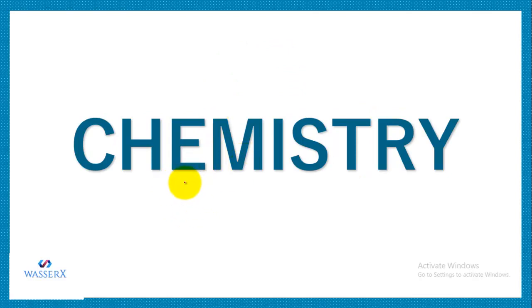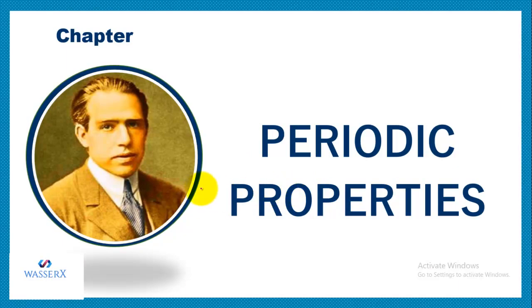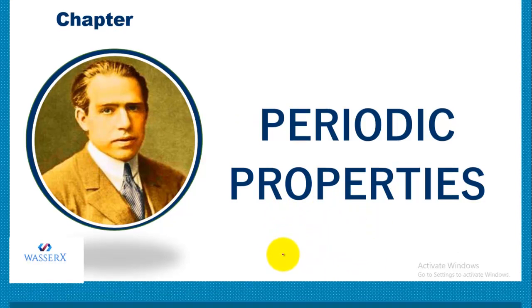Hello students, today in this video we are going to start with chemistry. So the topic which we'll take up is the periodic properties part 2. In part 1 we have already done the attempts to classify the elements, we have done the modern periodic table, and we have also done the atomic properties and their variation along group and periods. So let's see what we are going to do in part 2 now.